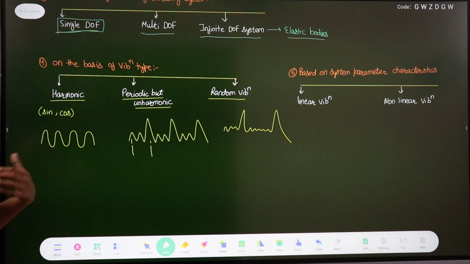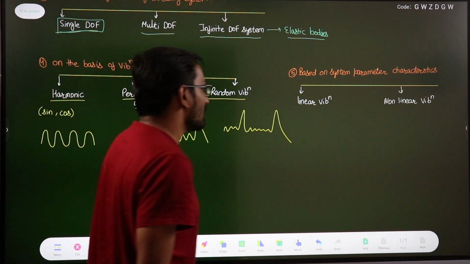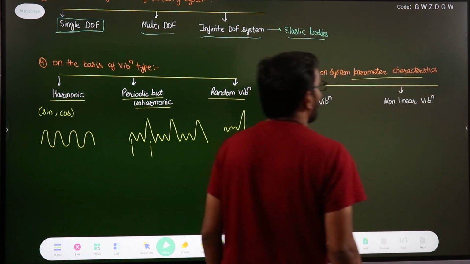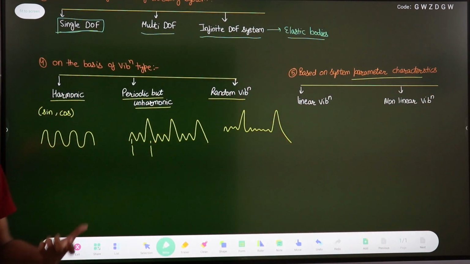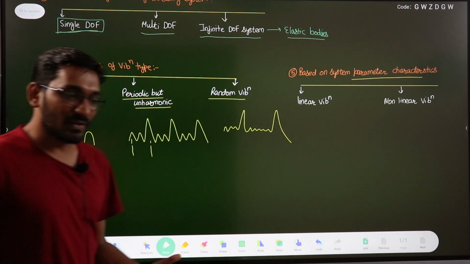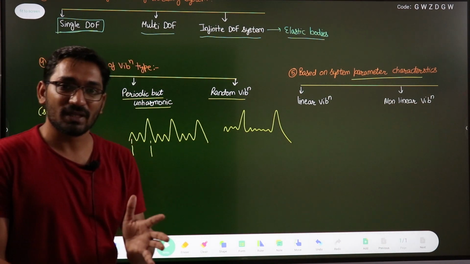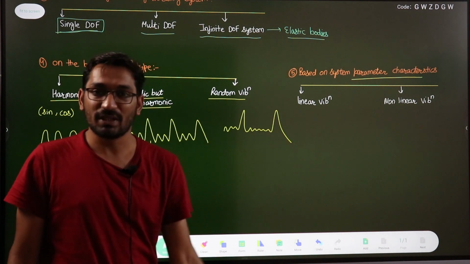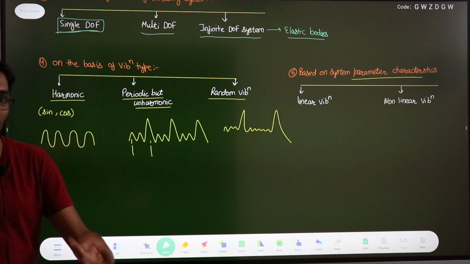Another classification is based on the system parameter characteristics. What are the parameters of the vibrating system? We can say they are mass, stiffness and friction, or you can say damping.